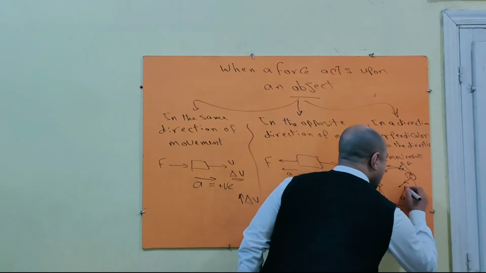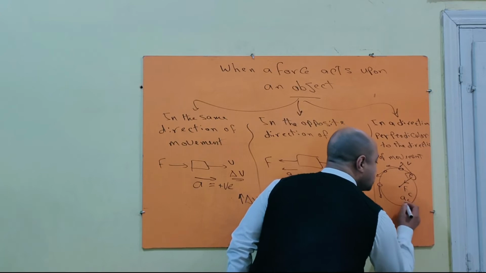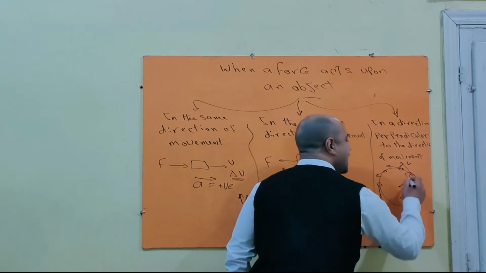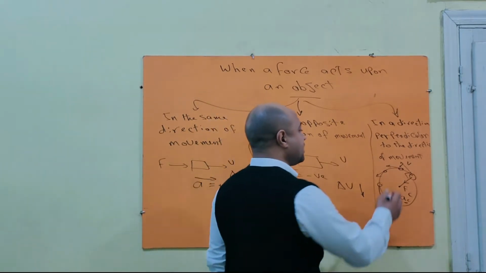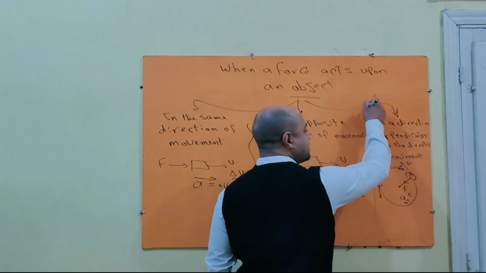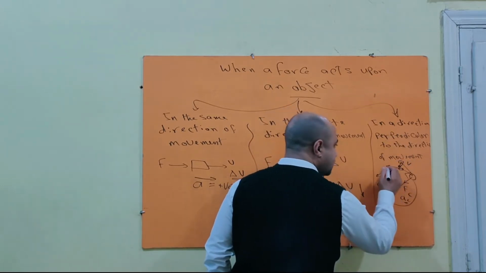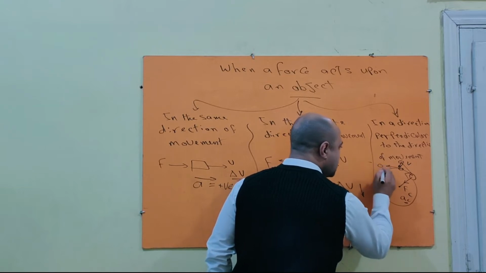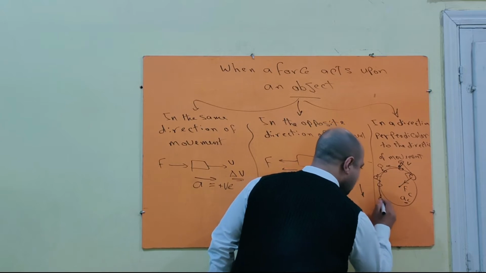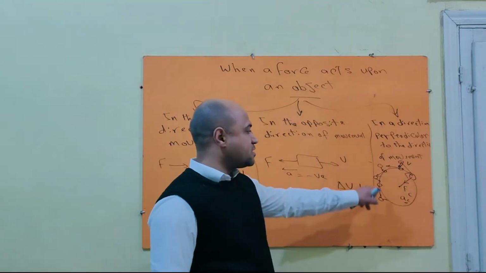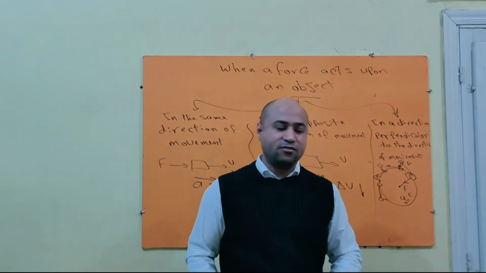So the centripetal force acts toward the center of gravitation or center of the circular path, and also the centripetal acceleration acts in the same direction, toward the center. It keeps the body moving toward the center instead of moving in this direction. It keeps the body moving toward the center, toward the center, and so on. So it must be a continuous force and continuous centripetal acceleration.